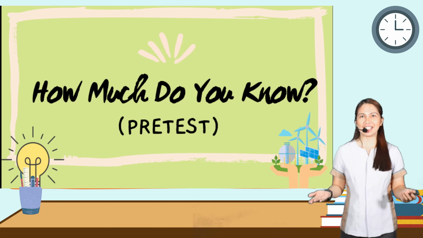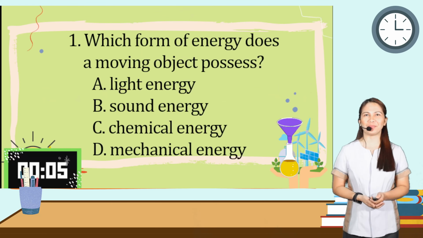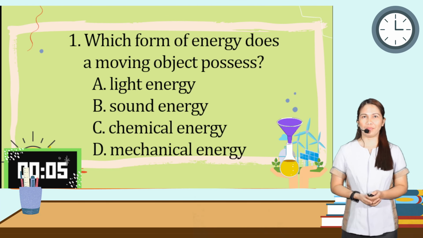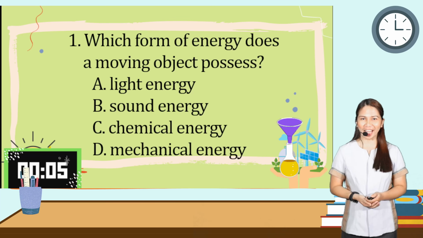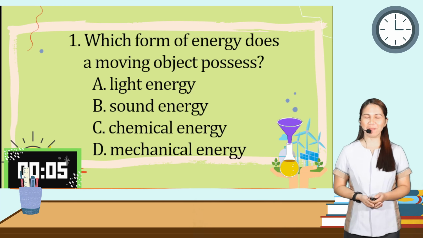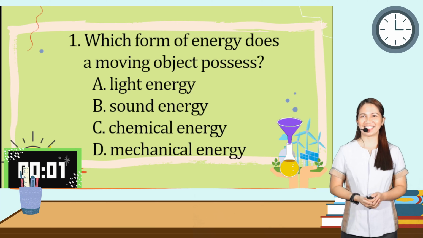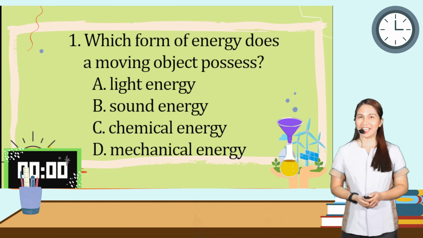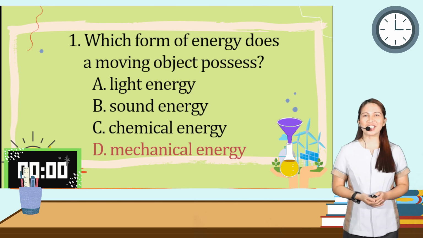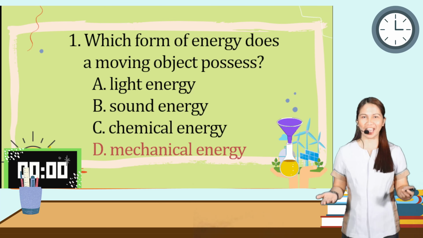Now class, let us test your abilities. Number 1. Which form of energy does a moving object possess? A. Light energy. B. Sound energy. C. Chemical energy. And D. Mechanical energy. Timer starts. Time's up. And the correct answer is letter D. That is right. Mechanical energy.